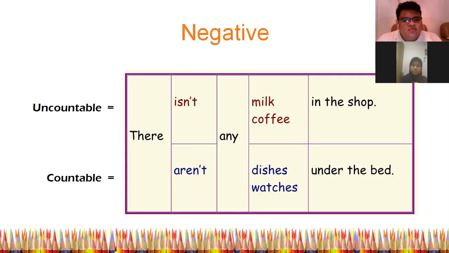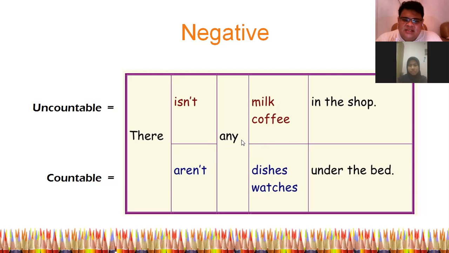Now, for the negative one, it's almost the same as the positive. We start with there, and we use is and are. But just like in common grammar, in the negative we use not, like isn't or aren't. And then this time, we use any. In this one, we use any, like this.